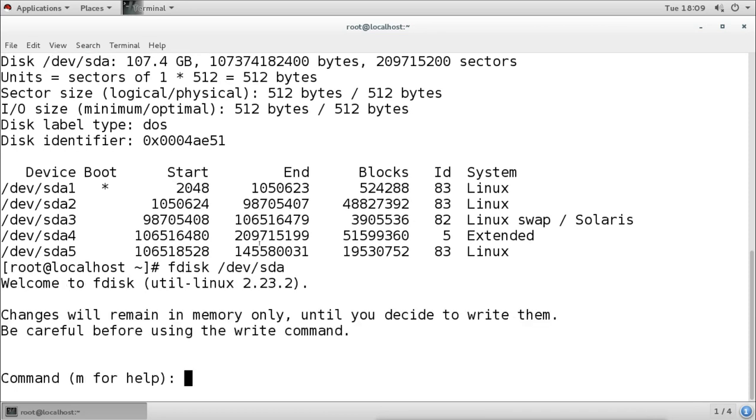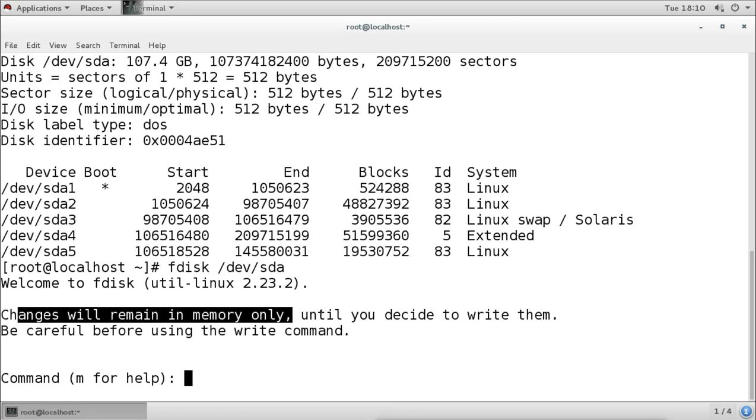Now when you press enter, it says welcome to fdisk. This is the utility for Linux, and this is the version of the utility. It says here that changes will remain in memory until you decide to write them. Whatever changes I make here, whether I create, delete or modify a partition, those changes will remain in memory until I decide to write them.